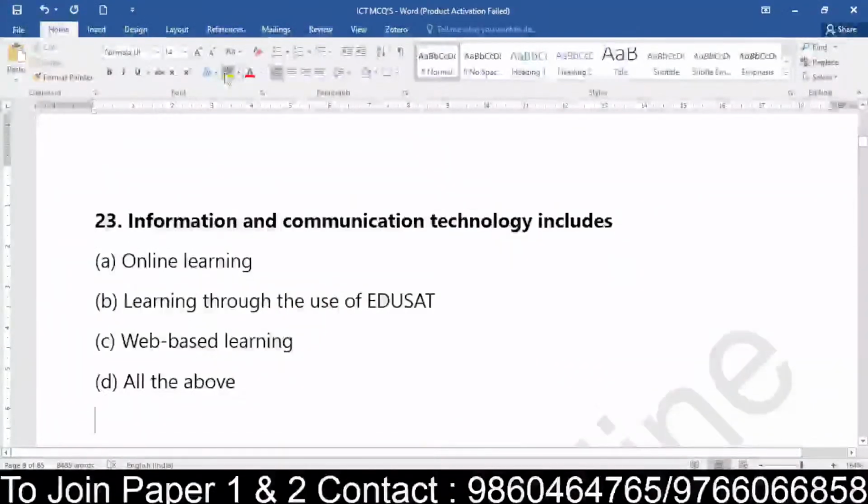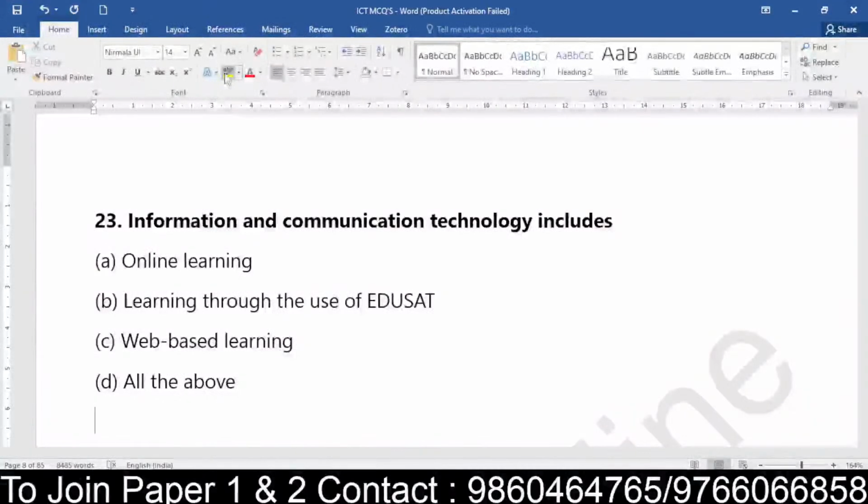Come on, just speed up. Information and communication technology includes what? So when we talk about ICT, it includes the following. From the given list, is it online learning, learning through the use of EduSat, the educational satellite, web-based learning, or all the above? Okay, question number 23, everyone.